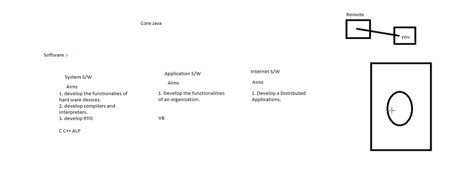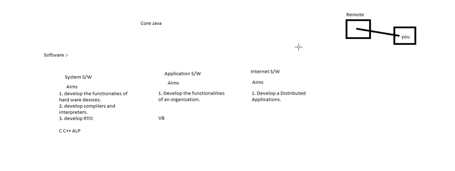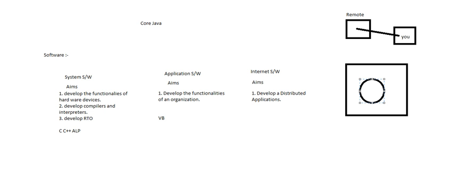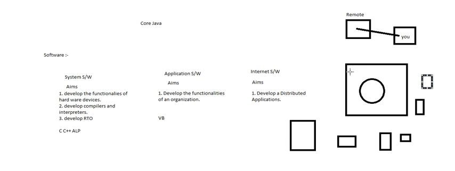If you want to develop such kinds of applications, then you have to go for using the software called internet software. An internet software, in the sense, assume that you have developed one application with the help of an internet software, and it is deployed in this particular machine. And assume that there are so many computers connected to the internet. All these computers can have access to this particular application.